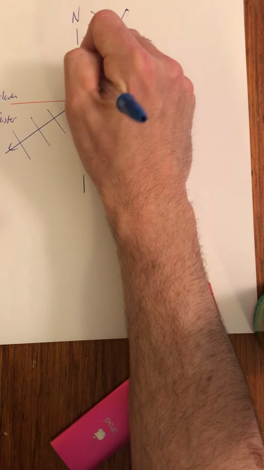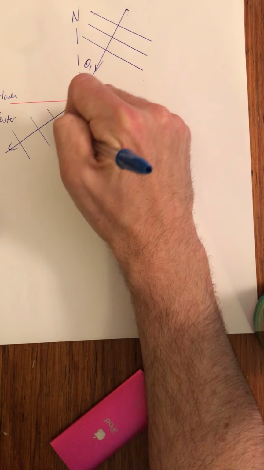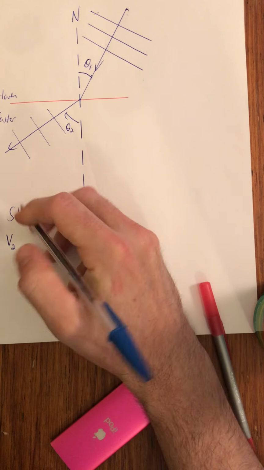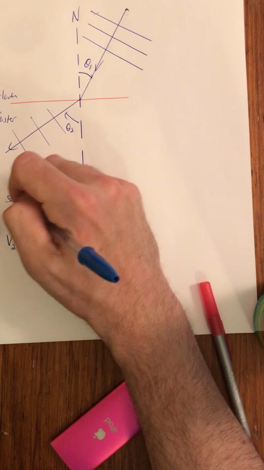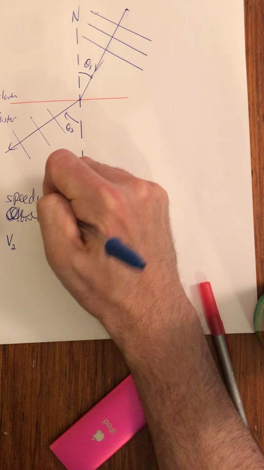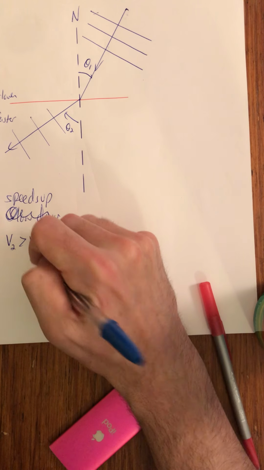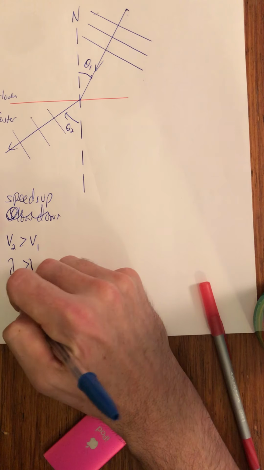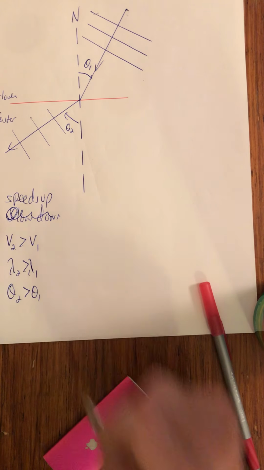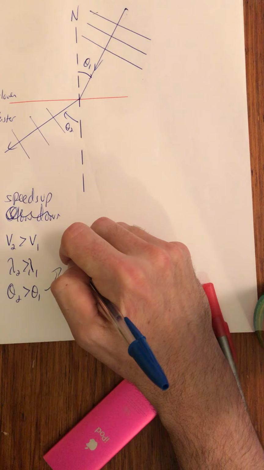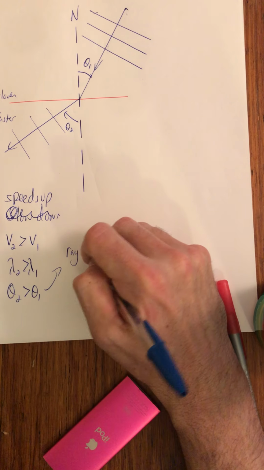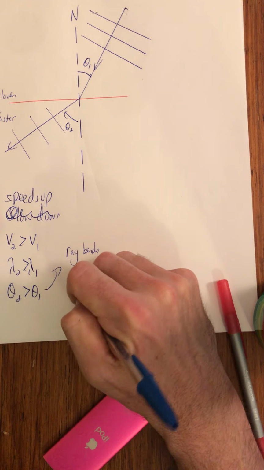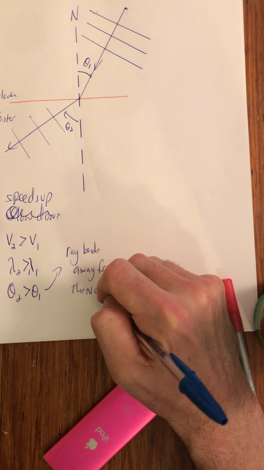Once again, theta 1, theta 2, and we sped up. V2 is larger than V1, therefore lambda 2 is larger than lambda 1, and therefore theta 2 is larger than theta 1, right? Or another way to say this, the ray bends away from the normal line.